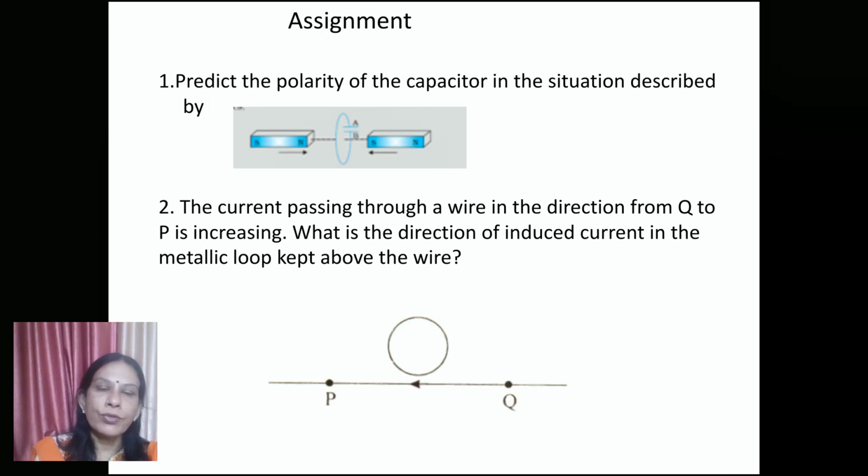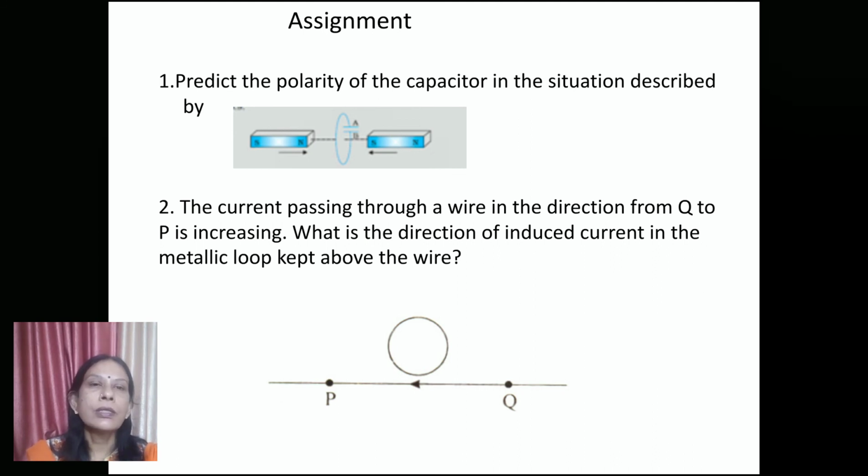So here we have to use Lenz's law. When the north pole is approaching, the end towards this magnet will have current in an anti-clockwise direction, so as to produce north polarity. Here the current should be such that south is approaching, so it should be in a clockwise direction, so that it will produce south polarity at this end. In this way we can find the direction of current in the coil, and so we can say the polarity of the capacitor. I hope you will be able to do this question.